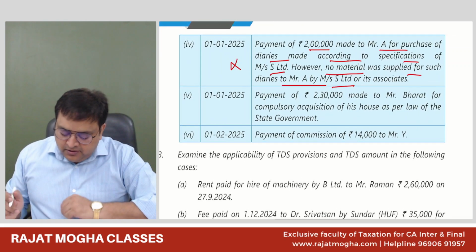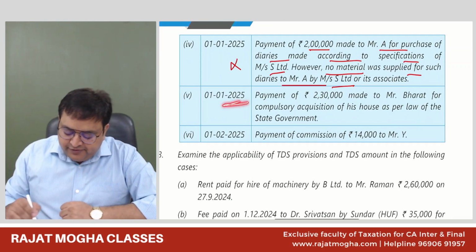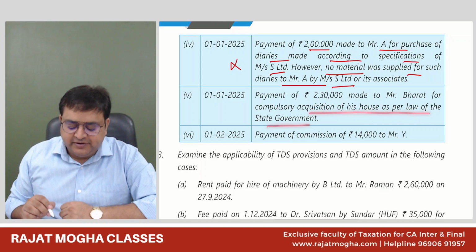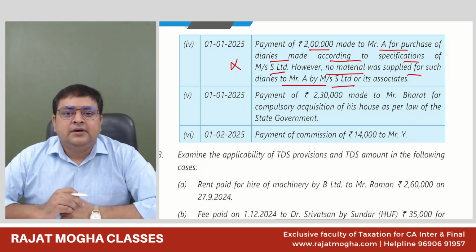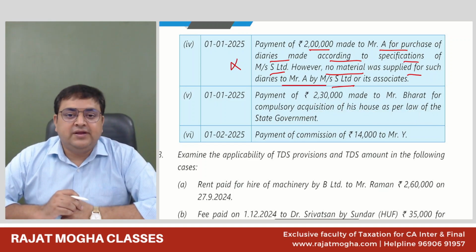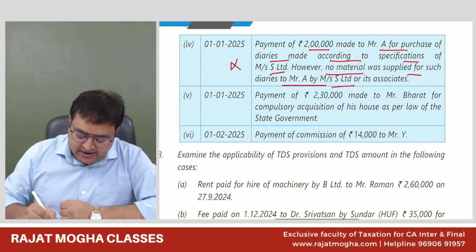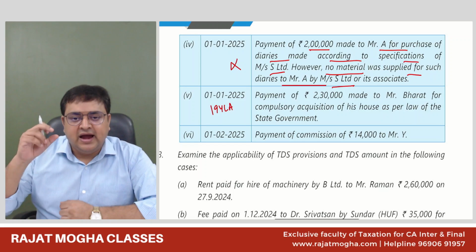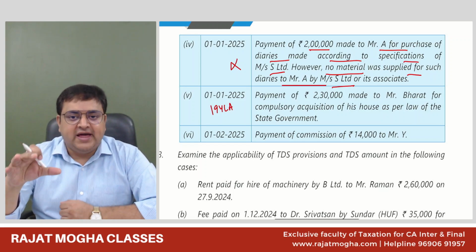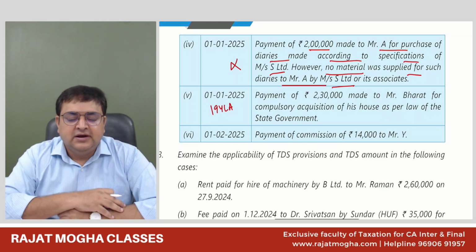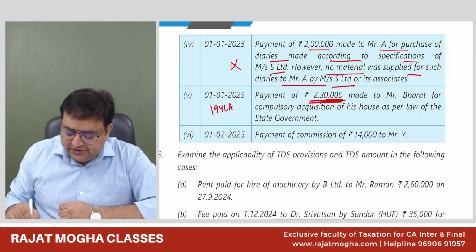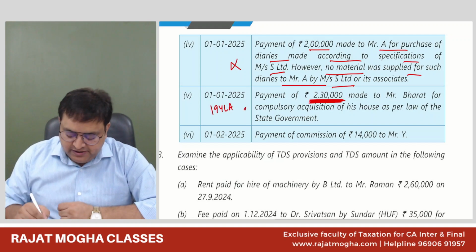Now, on 1/1/2025, payment of 2,30,000 made to Mr. Bharat for compulsory acquisition of his house as per the law of the state government. So as per the state government, we are compulsorily acquiring it. So there is a section 194LA. 194LA says that whenever there is a compulsory acquisition and the threshold limit is 2.5 lakh, 2,50,000 rupees, TDS would be applicable at a rate of 10%. So here the payment is not more than 2.5 lakh. So again, there would be no TDS.